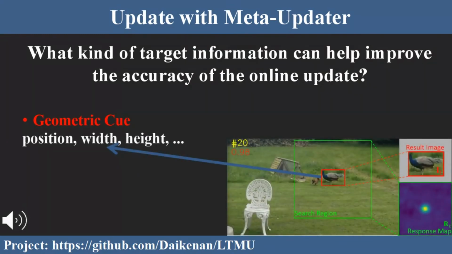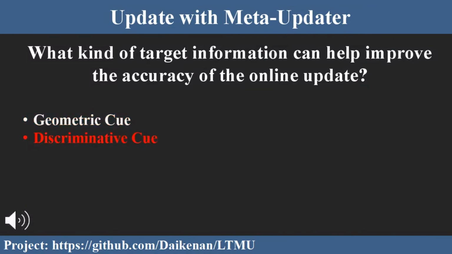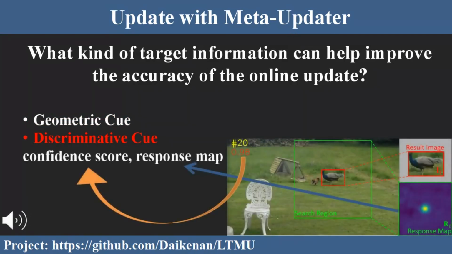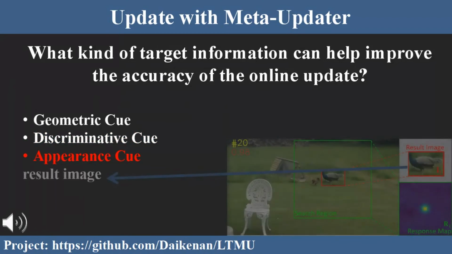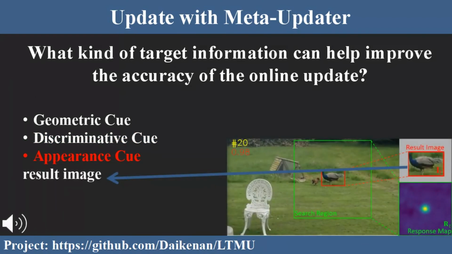As shown in this figure, it indicates the position and shape of the target. The second one is the discriminative cue. It refers to the confidence map or response map predicted by the tracker. We also observed that the appearance cue can be helpful as well. The image patch of the tracking result in each frame is used as the appearance cue.